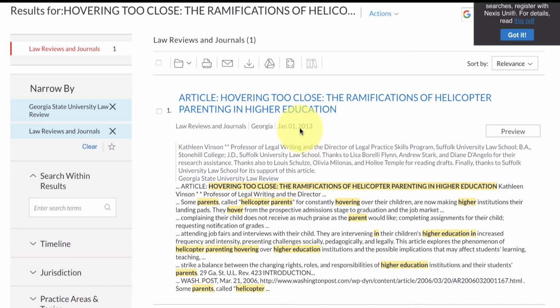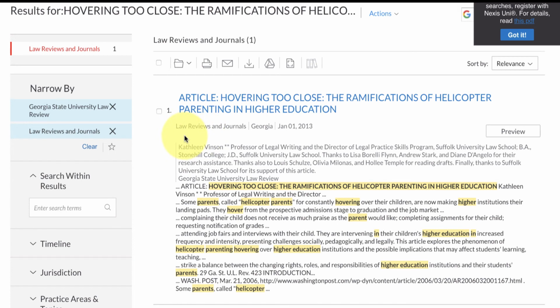Okay. Also, I'm looking at when this was published, 2013. This is somewhat of a yellow or red flag, because snowplow parenting is a relatively new concept. This was published 7 years ago, but I could perhaps find something on snowplow parenting in the last 10 years.